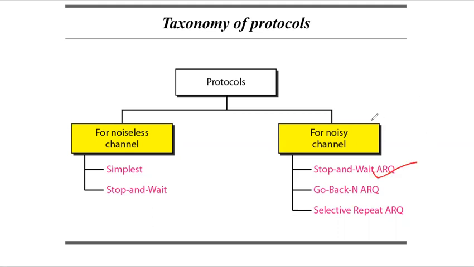Now in today's class, we will be seeing the next protocol, Go Back N ARQ. Before that, we have to see something known as the sliding window protocol. Let's revise stop and wait ARQ once again, because the reason we got this new protocol, Go Back N ARQ, is that stop and wait ARQ is inefficient. Now, why is it inefficient? We will see that first.